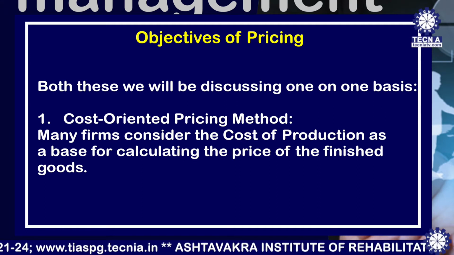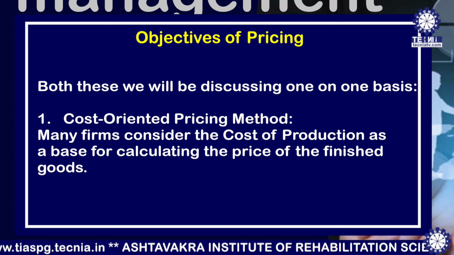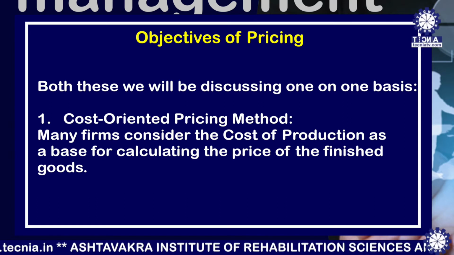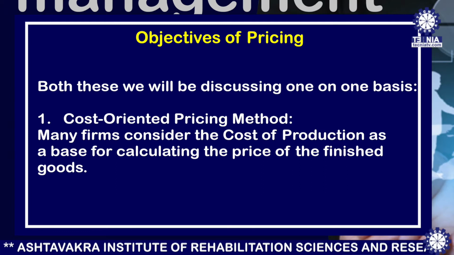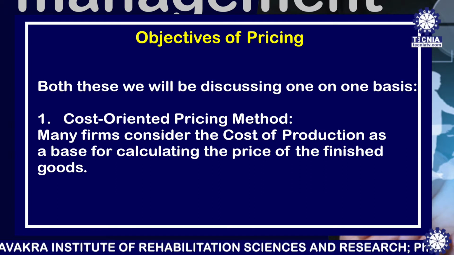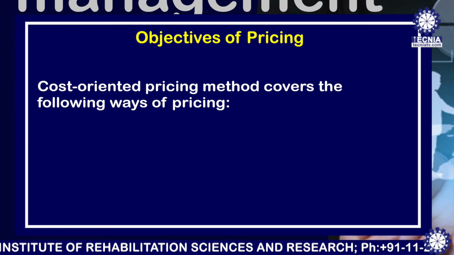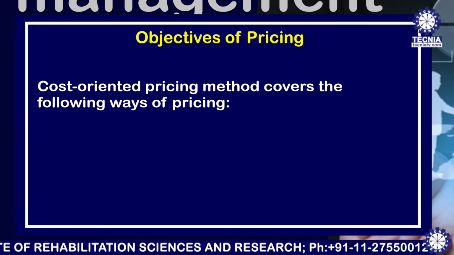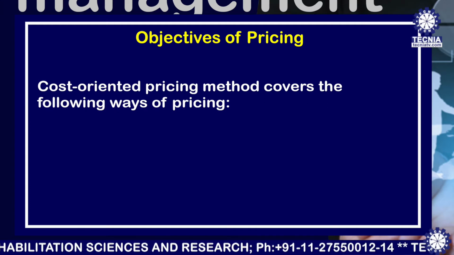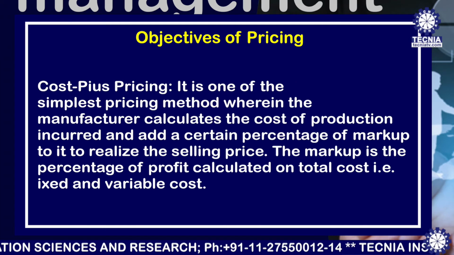Number 1, cost-oriented pricing methods. Many firms consider the cost of production as a base for calculating the price of the finished goods. Cost-oriented pricing methods cover the following ways of pricing. Number 1, cost plus pricing.